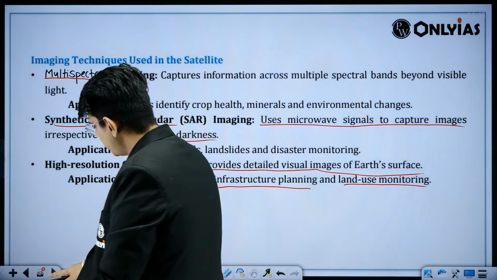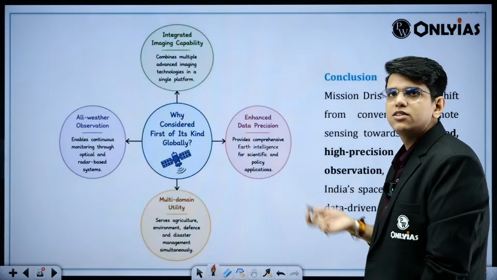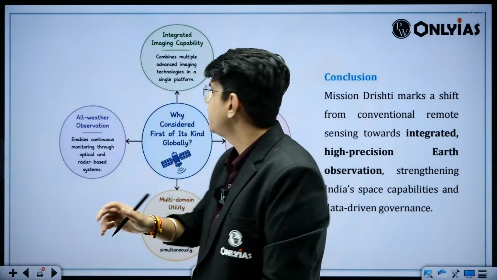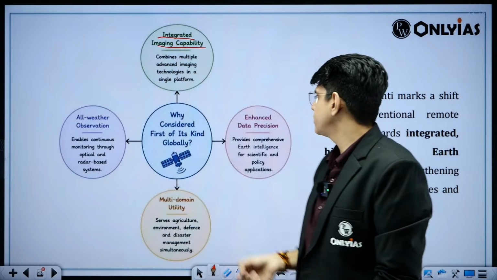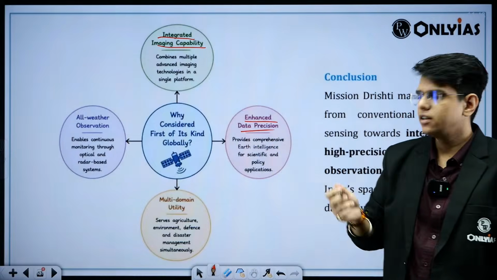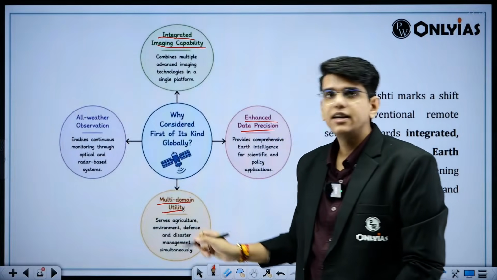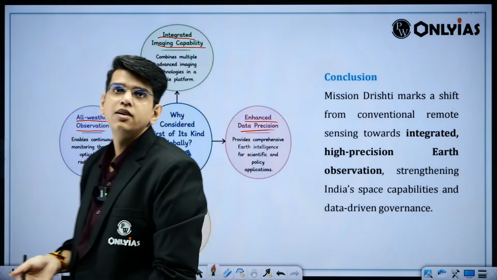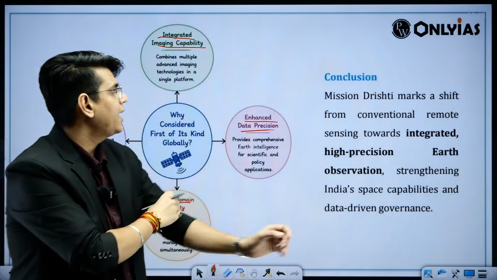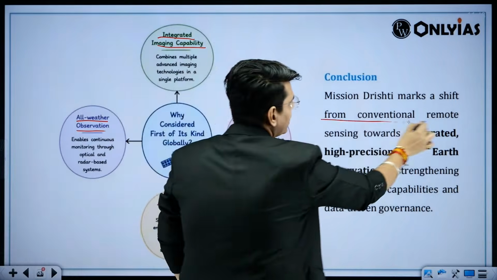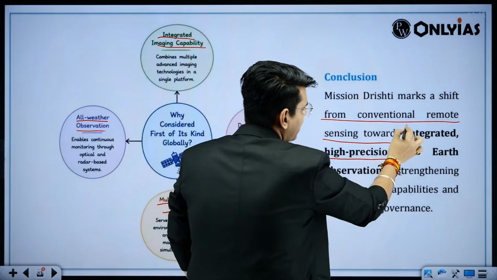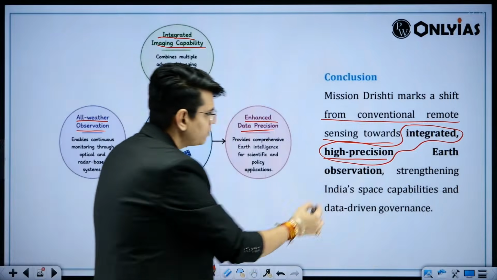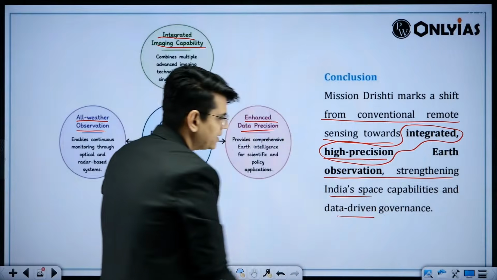Okay, understood? So why is it considered first of its kind? I have told you, first of its kind because it has both the capabilities on the same payload, right? So integrated imaging capability is one of the things, enhanced data precision because of the high resolution, and multi-domain utility. This can be used in multiple areas, all weather observation because of the radar system in place. Okay, right? So Mission Drishti makes a shift from conventional remote sensing towards an integrated high precision method to get proper imaging. Understood? Earth observation strengthening India's space capabilities and data driven governance.